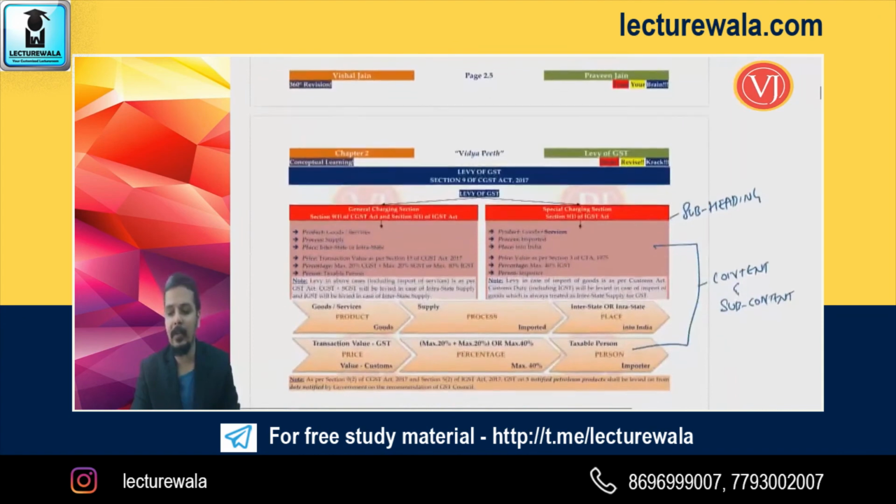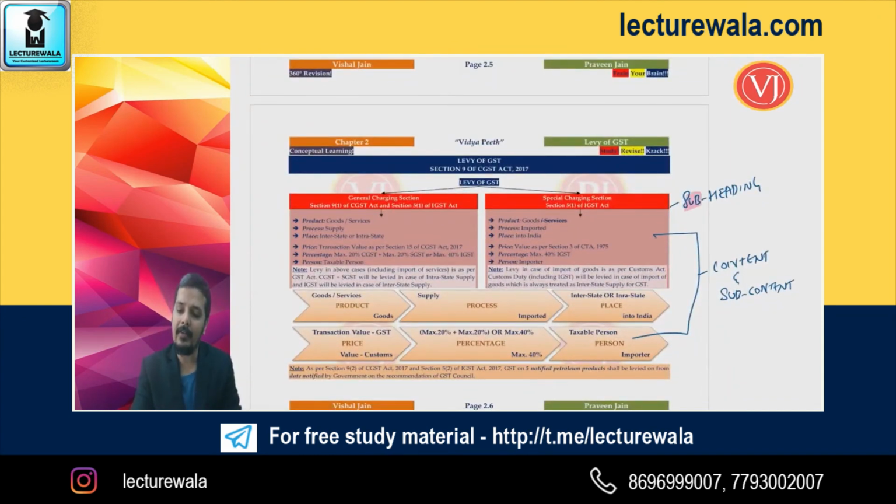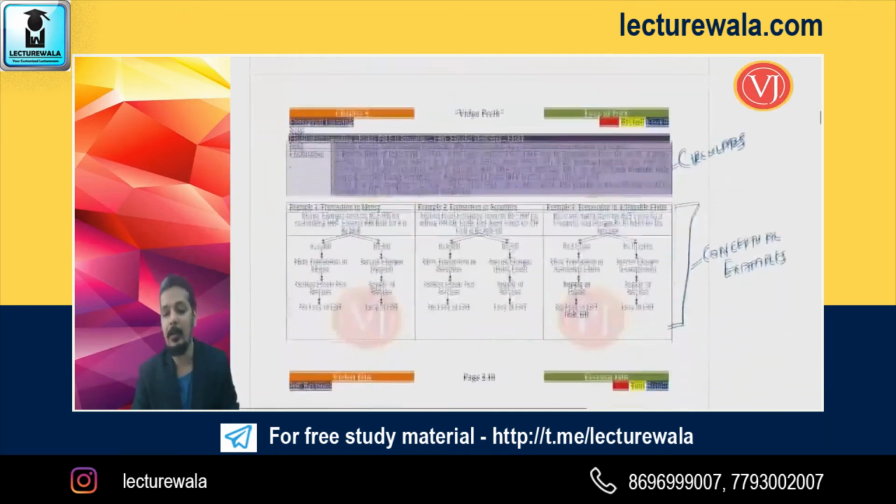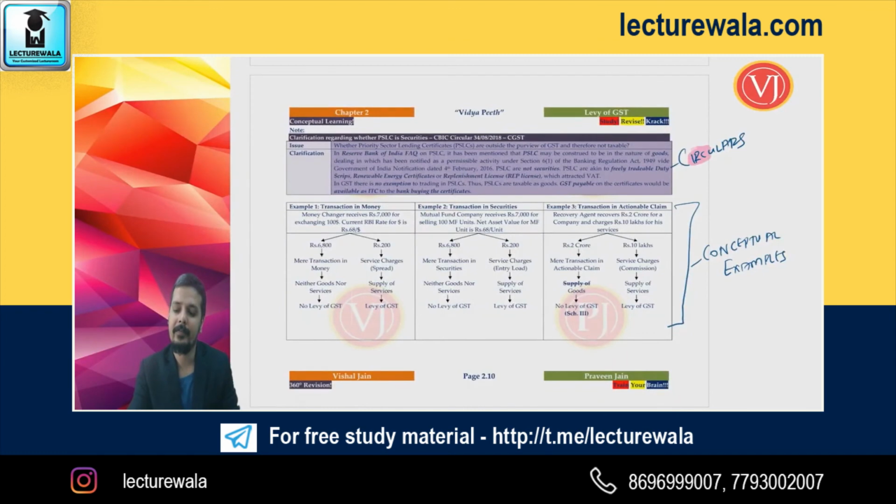Main heading will always be in blue shade, subheading will always be in red shade. So if there are any subheadings, you will always find that in red shade, and all your main content and sub content you will find in pink shade and orange shade. So when you talk about your content and sub content, you will always find that in proper shades, either pink shade or orange shade. And friends, more importantly, when you are talking about circulars, we will be discussing n number of circulars, right?